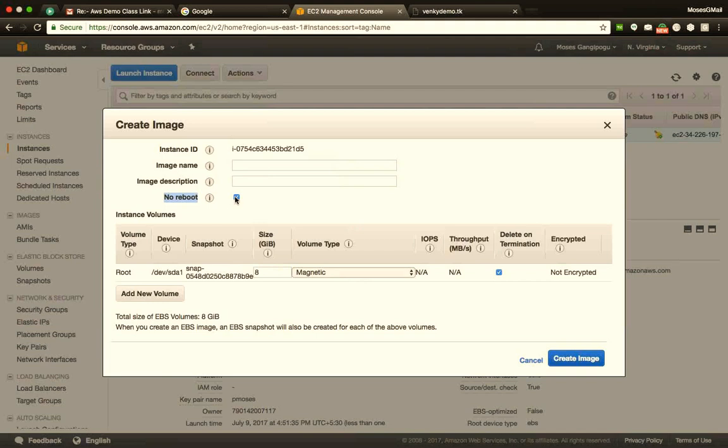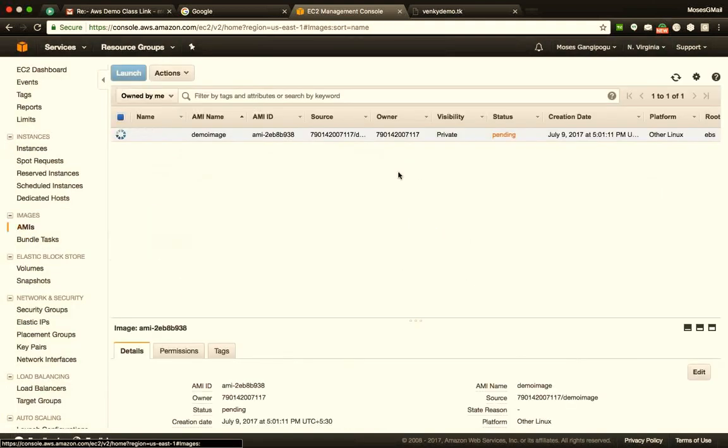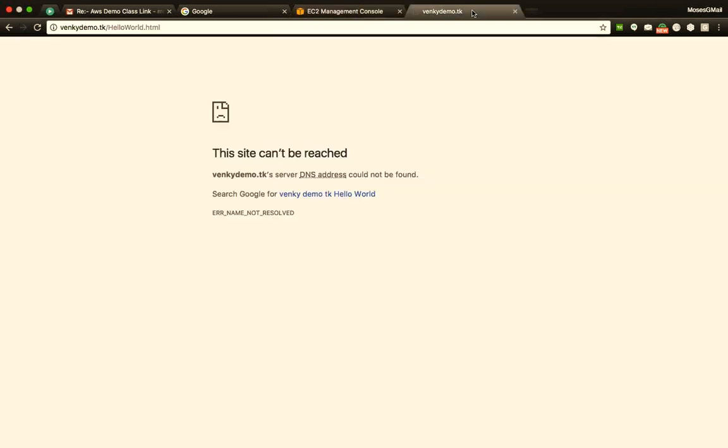If it is not an actual production server and you want the image to be taken ASAP, you can just unselect this and say, yeah, please go ahead and reboot it, but get me the image faster, and that will get the image for you. So let's wait for a few minutes until this one comes up and this one also comes up.